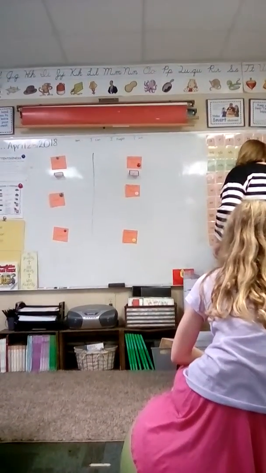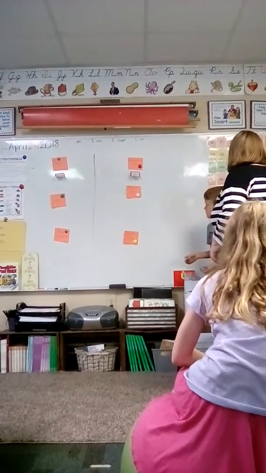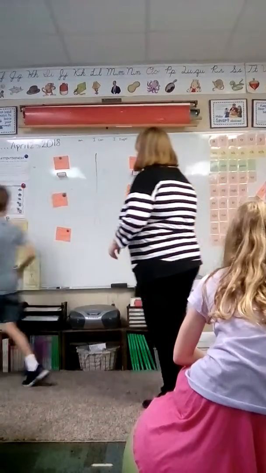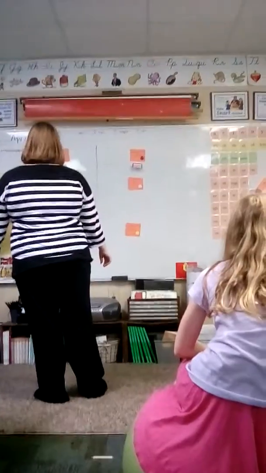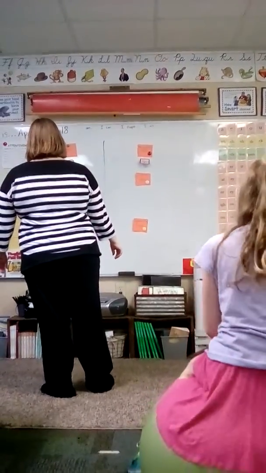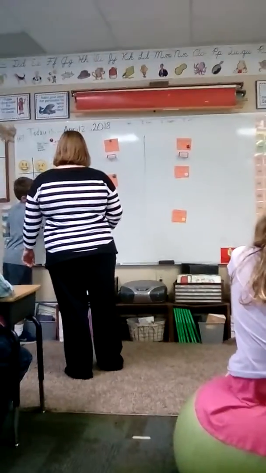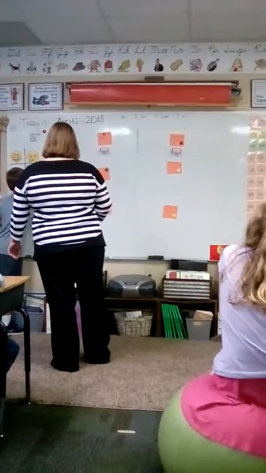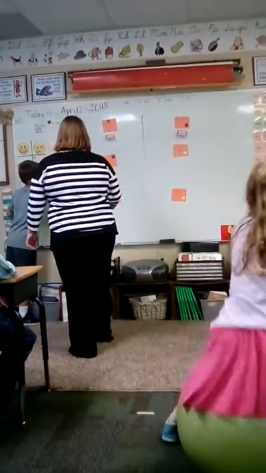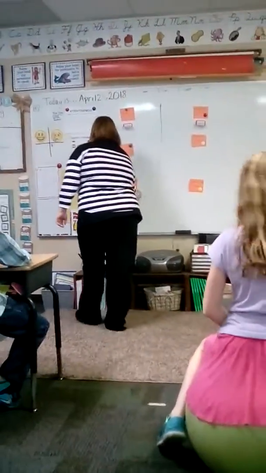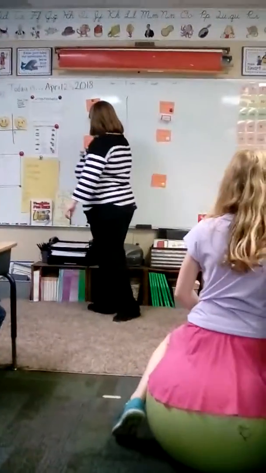Good. And what's that one? Good job. Why is this a line segment? Do you know? You're right, very good. You can go back there. Good job, Frank.